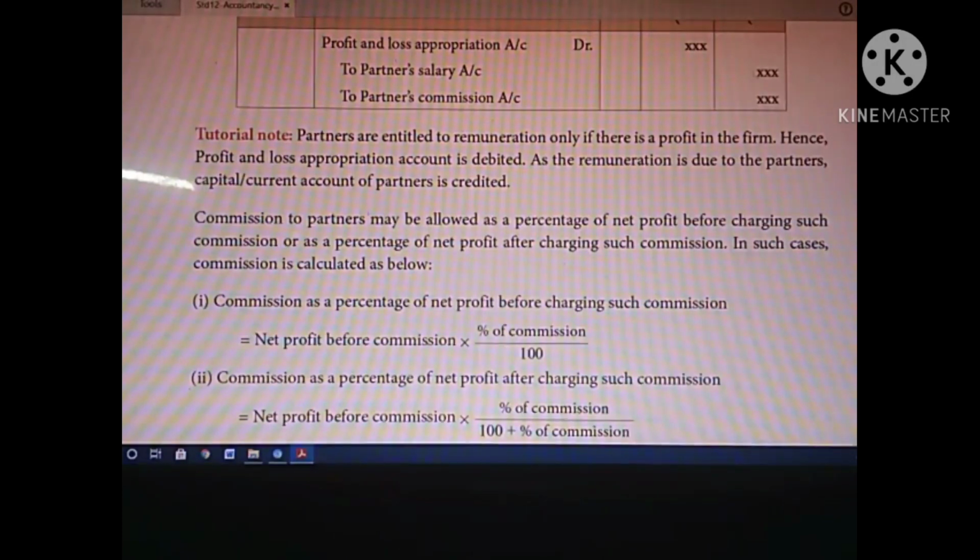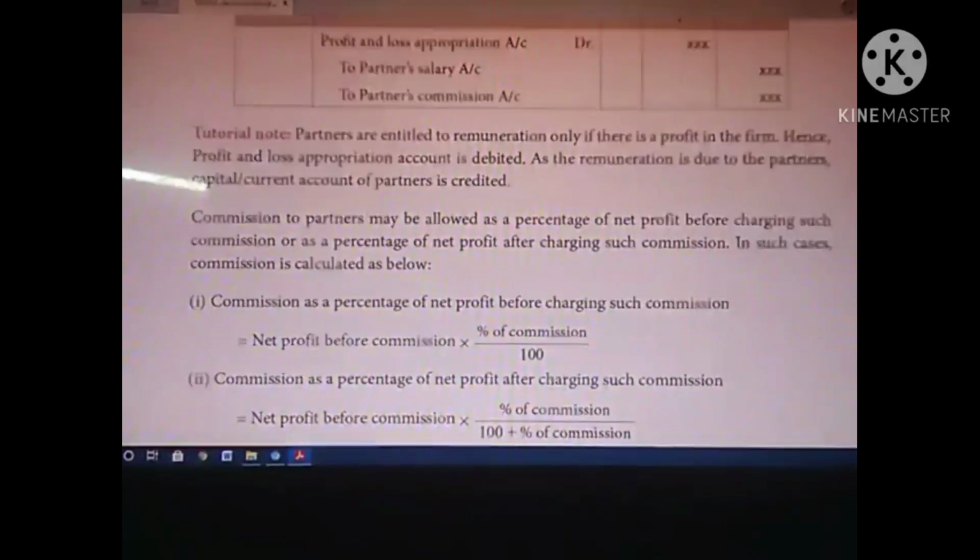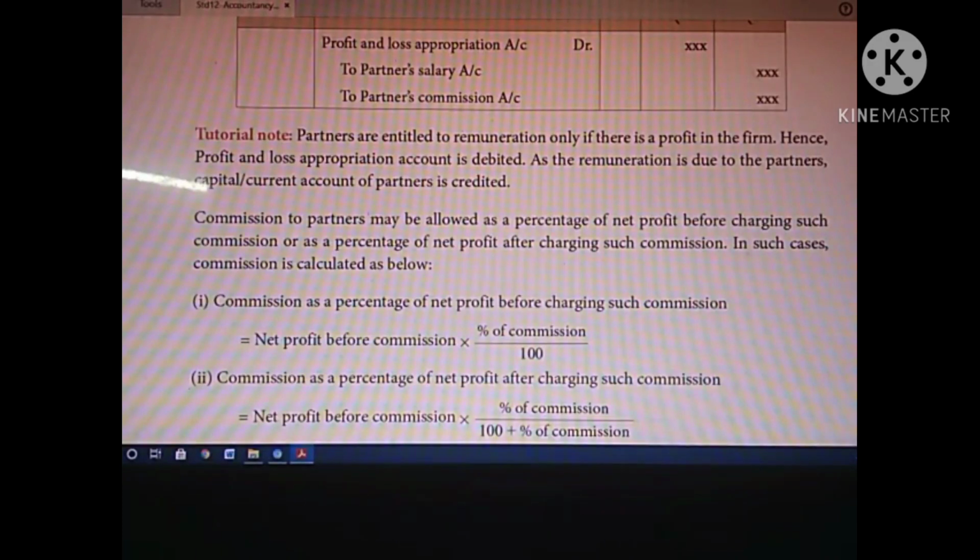Commission as a percentage of net profit after charging such commission: net profit before commission into percentage of commission divided by 100 plus percentage of commission. For example, for a 10% commission and a net profit of 1 lakh: 1 lakh into 10 divided by 110, that is 100 plus 10.